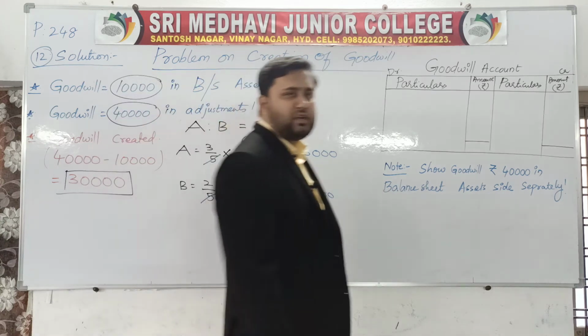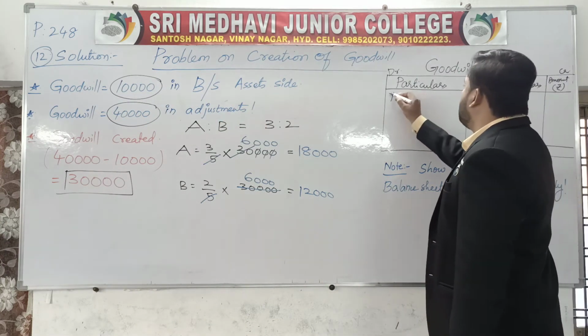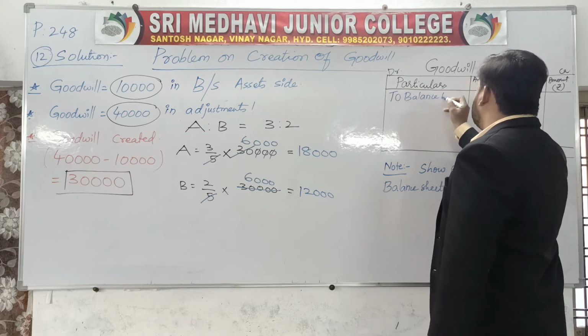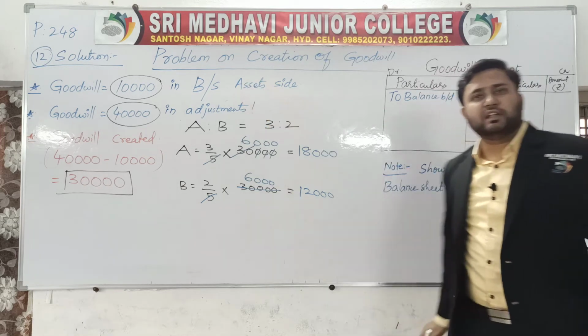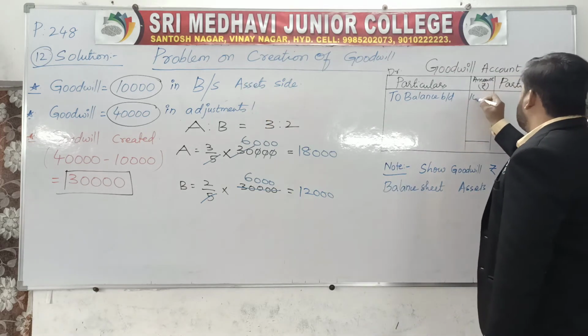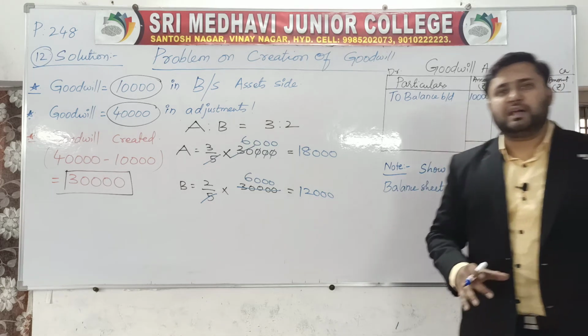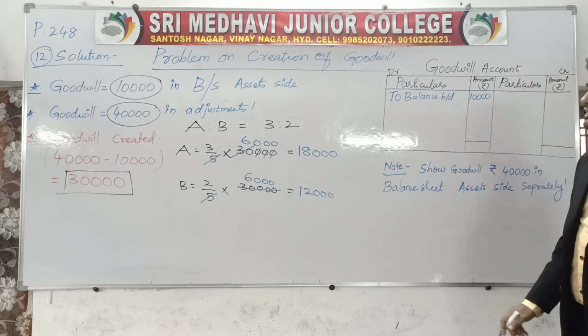Let's see how to prepare the goodwill account here. To balance brought down. How much is given in the balance sheet asset side? 10,000 rupees. So write here 10,000, brought down from the asset of goodwill. To balance brought down, 10,000 rupees here.